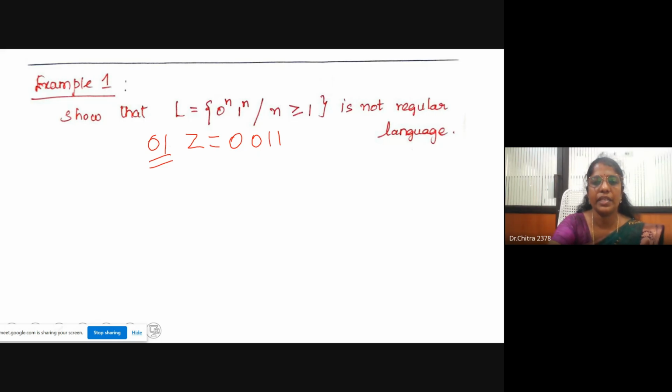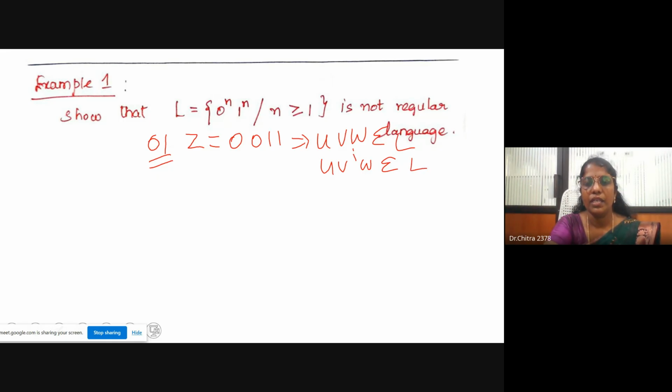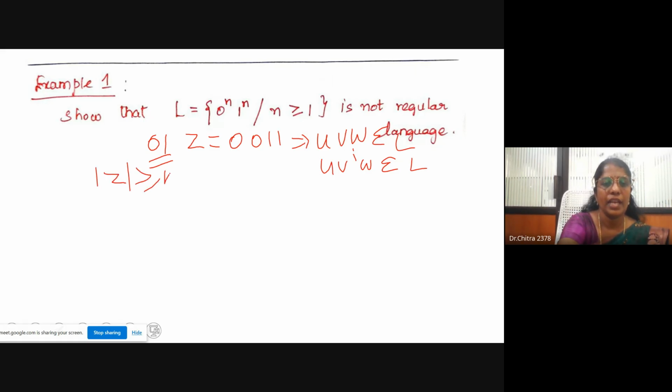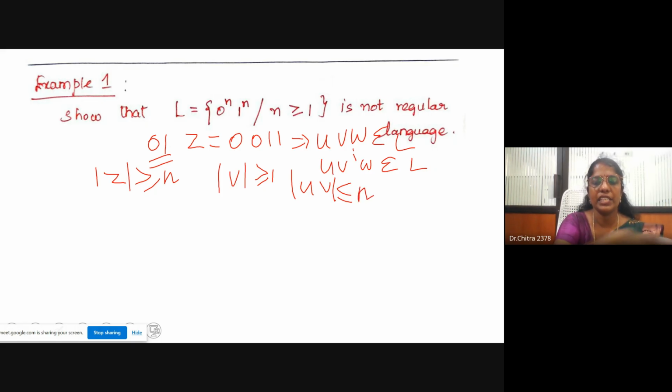Any string can be written as uvw. If uvw belongs to L, then uv^i w also belongs to L, such that the modulus of z is greater than or equal to n. These are some conditions. The modulus of v is greater than or equal to 1, so v must contain at least one symbol, and the modulus of uv is less than or equal to n. It will not exceed n. These are the conditions for the pumping lemma.